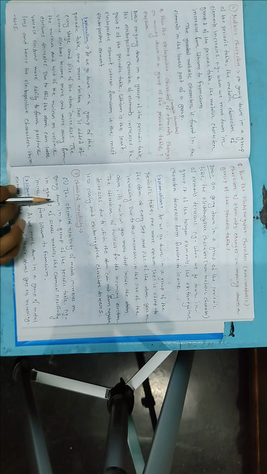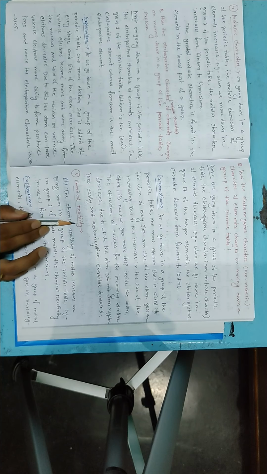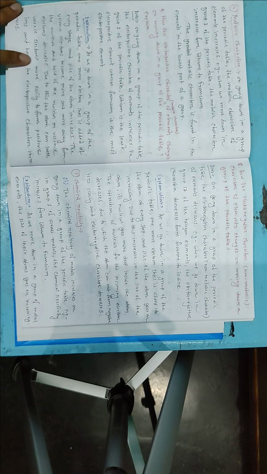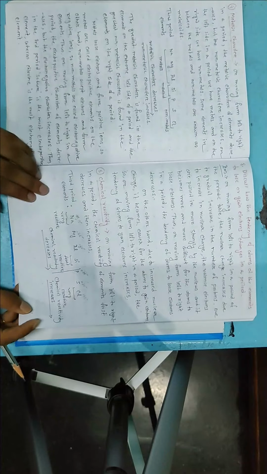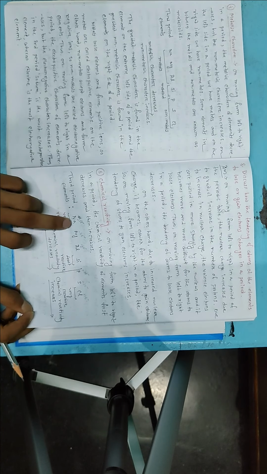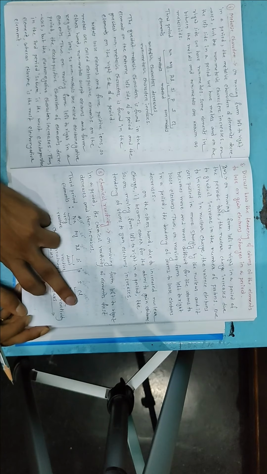But in case of a group, as the number of electrons in the outermost shell is the same, there is a uniform change in chemical reactivity. In a period, it is first very reactive, then reactivity decreases, then again increases.